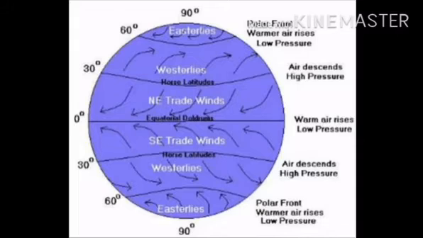As a result, the cold air from the 0 to 30 latitude belt on either side of the equator moves towards the equator. The air in the polar region is colder than that at the latitude of 30 to 60 degrees. Thus, the warm air from the 30 to 60 belt moves up and the cooler air moves down from the polar region.